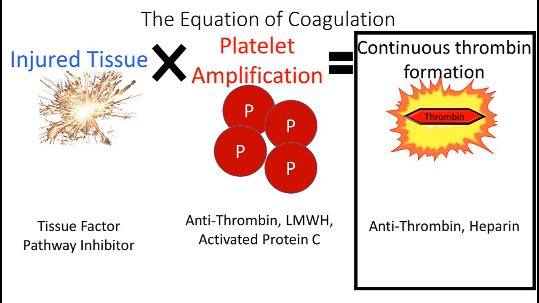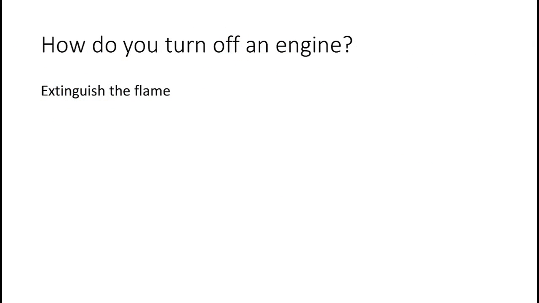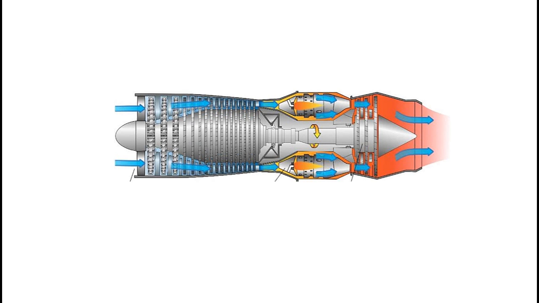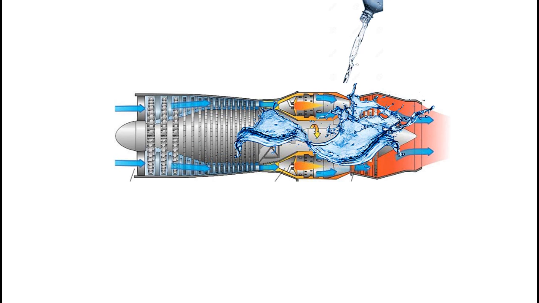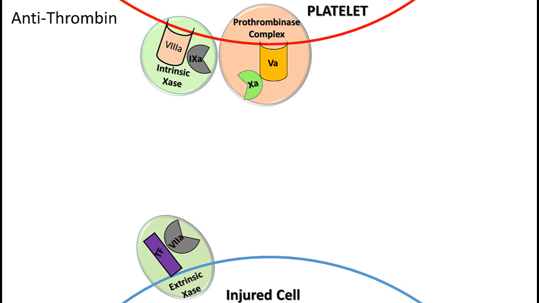If thrombin generation is what all coagulation centers on, let's just take thrombin out of the system before it can cleave fibrinogen to fibrin. That would be really simple. In our engine model, this would be the equivalent of extinguishing the flame. Or, once an initial injury occurs and thrombin is generated, we douse that engine with water. This is exactly what antithrombin does.